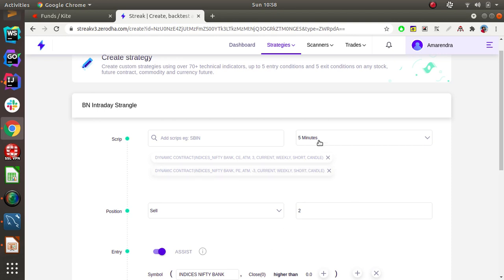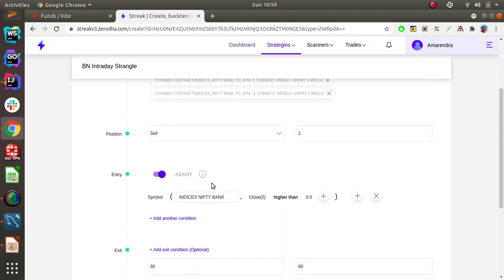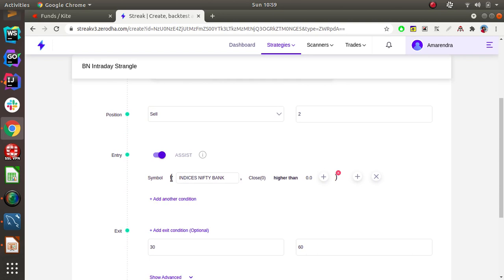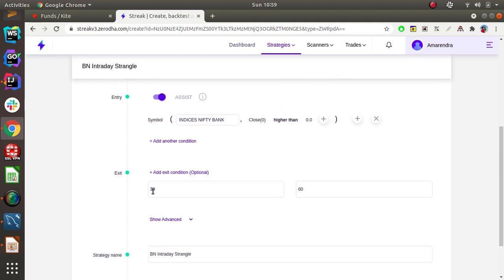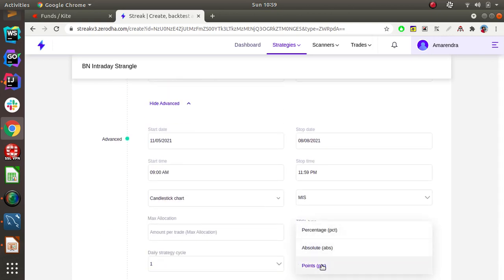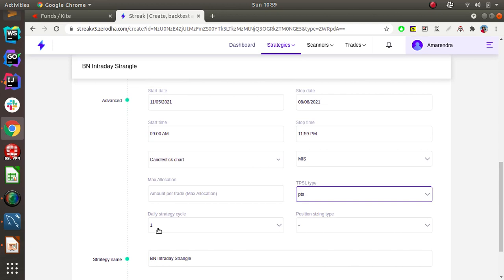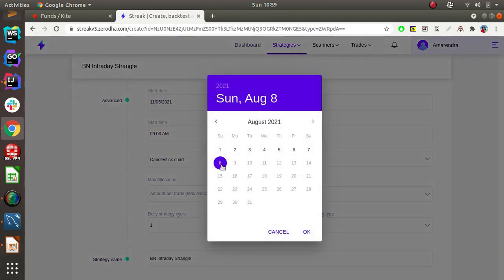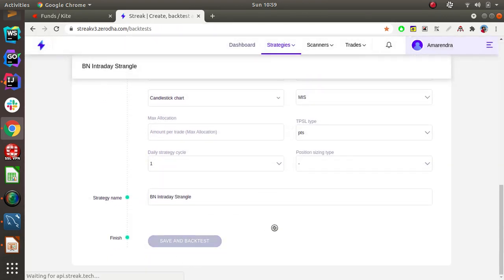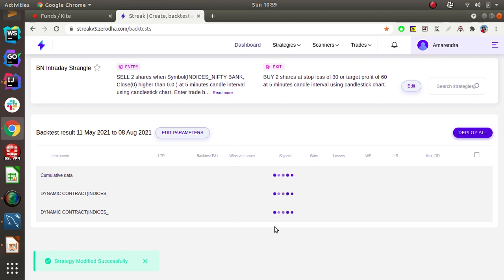Okay, so I selected 5 minutes. Quantity is 2. Here I'm giving just a blind condition, which is satisfied every time: Nifty Bank closes higher than 0, which satisfies each and every time. Then 30 points stop loss, 60 points target. Since it is points, we have selected points, and one strategy per day. Time I gave 9 to full day. I'm testing till today. Bank Nifty intraday triangle, let us see the results.